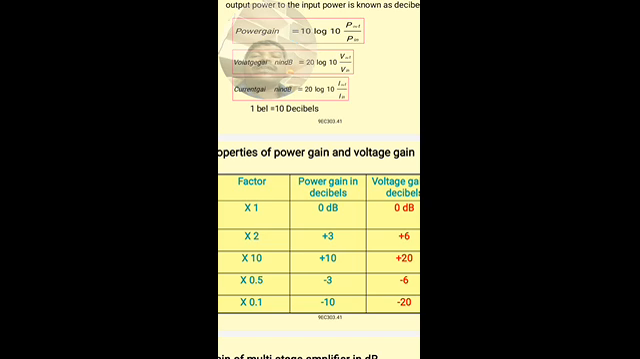When the factor is 10, the power gain is 10 dB and the voltage gain is 20 dB.